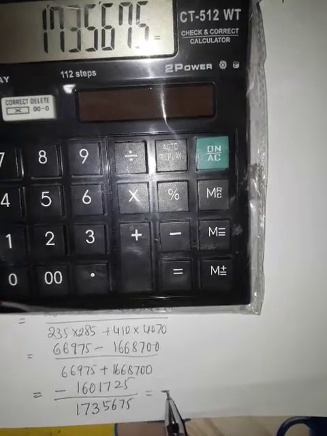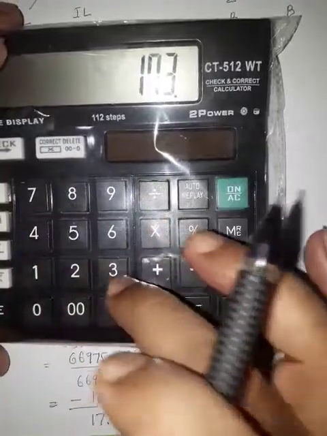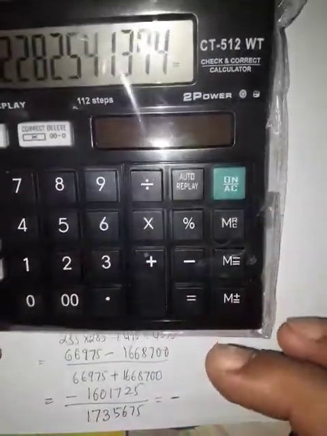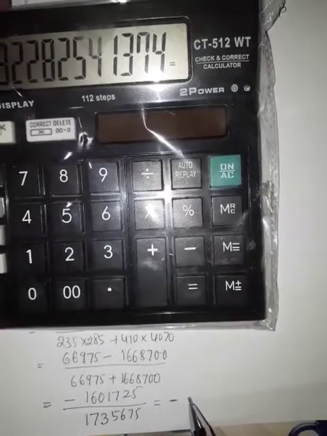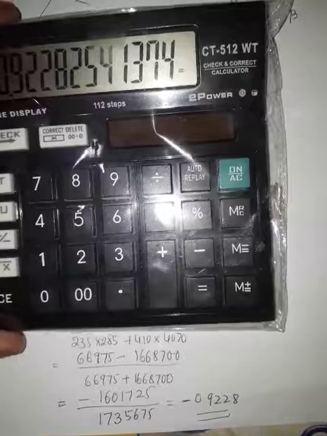This is equal to minus 1601725 divided by 1735675 is equal to minus 0.9228. This is the answer.